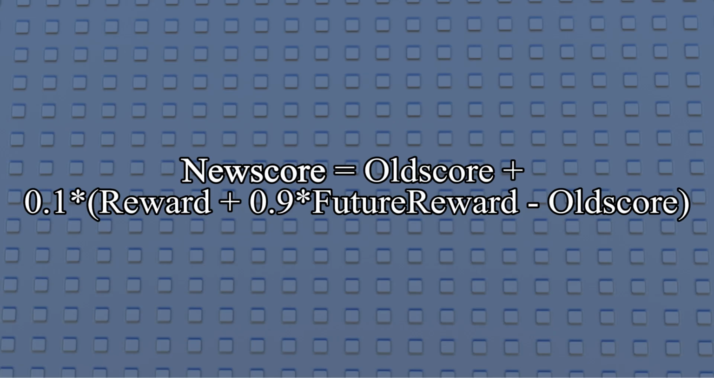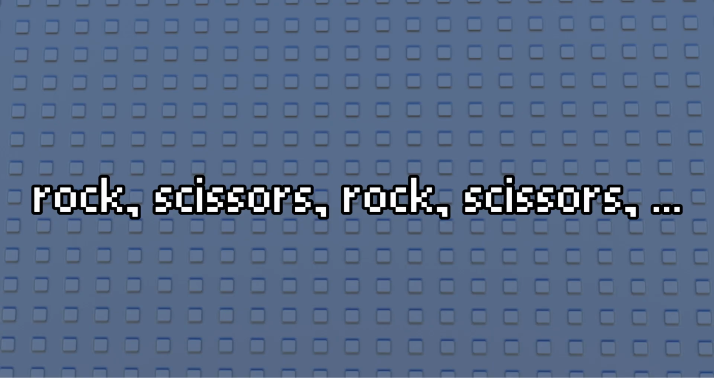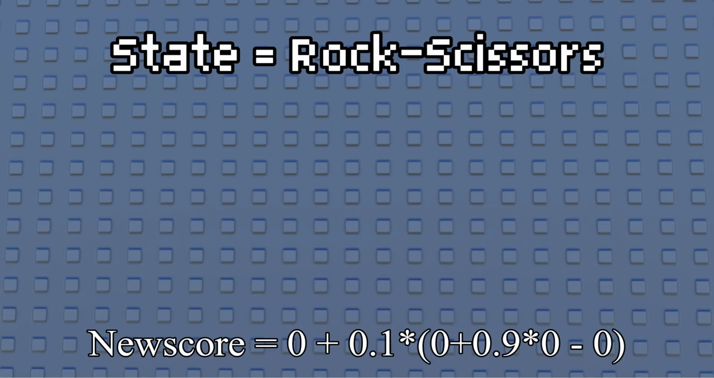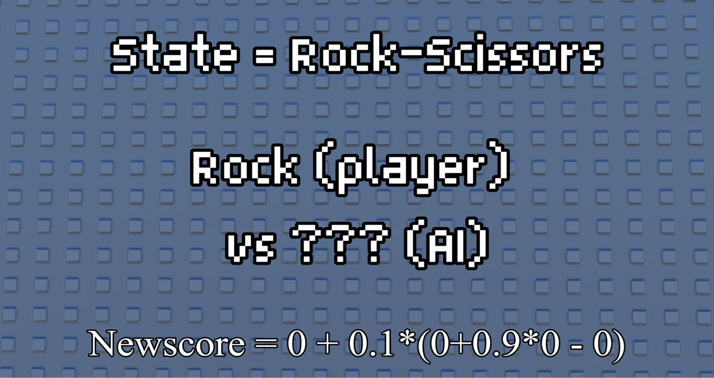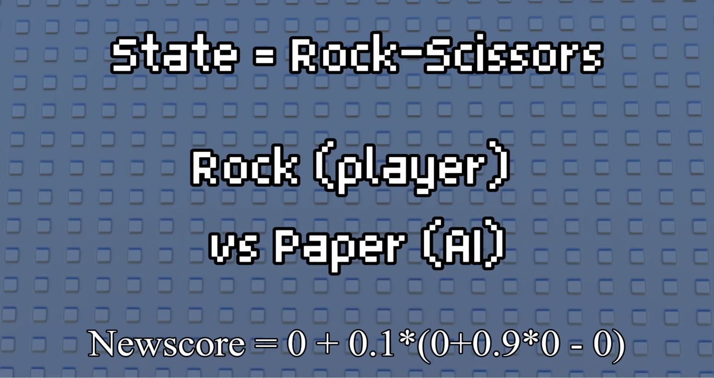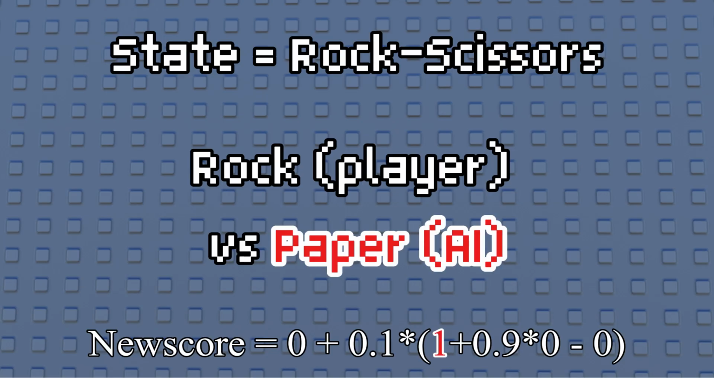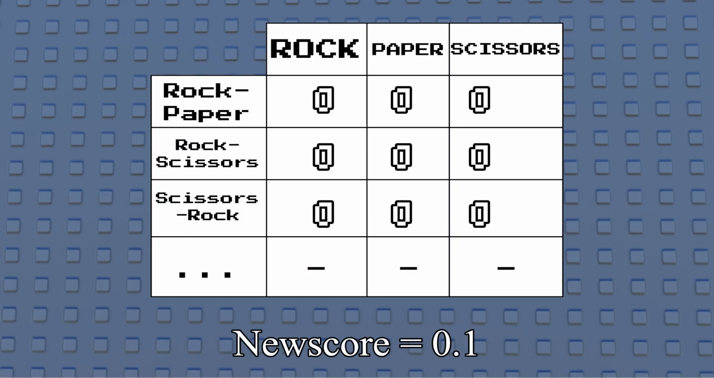But hey, the next reward is only 2, so we downgraded. Well, this formula does work if the player shows patterns. For example, if the player played rock, scissors, etc. Let's say the current state is rock, scissors, so the player will play rock and our AI plays paper. The AI won and gained a point. Let's record our score in our Q table.